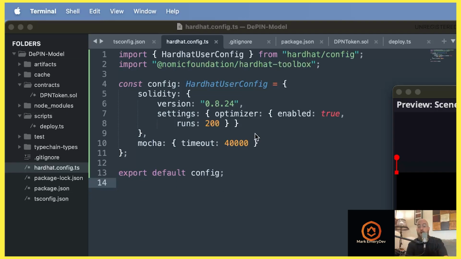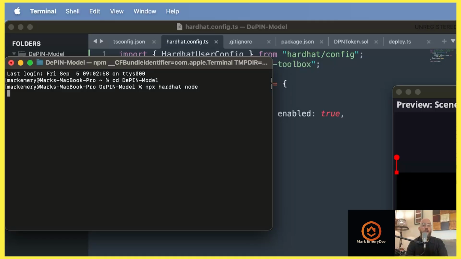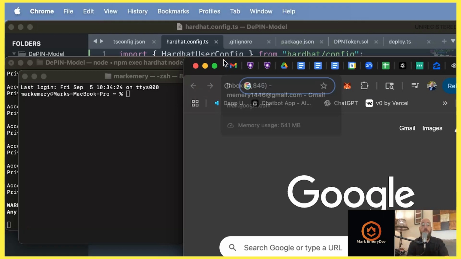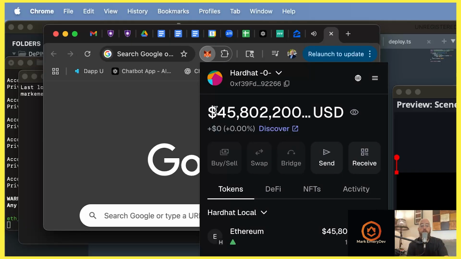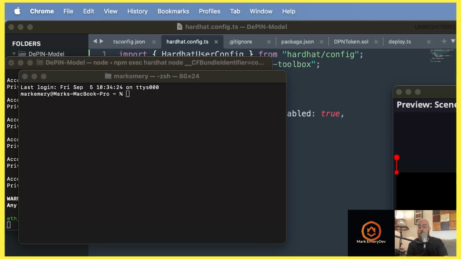So let's terminate all of our terminals just for now. I'm going to bring one back, cd into my DePIN model, and then npx hardhat node. I don't know why I restarted a node, but just to give it a fresh start. And the beauty, if you're new to Hardhat, just note this gives you so much development power. All these ETH, $45 million. Is that enough to help you do some testing? I think so, right? And that's the point. It's the beauty of what is offered.